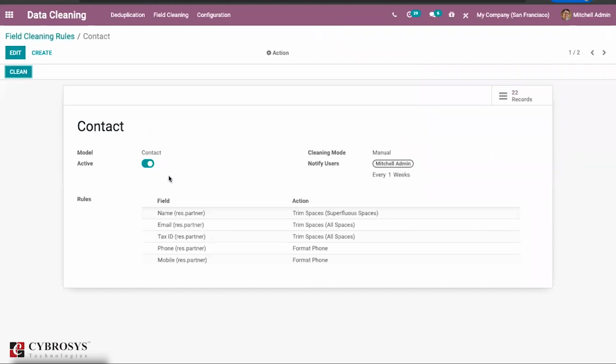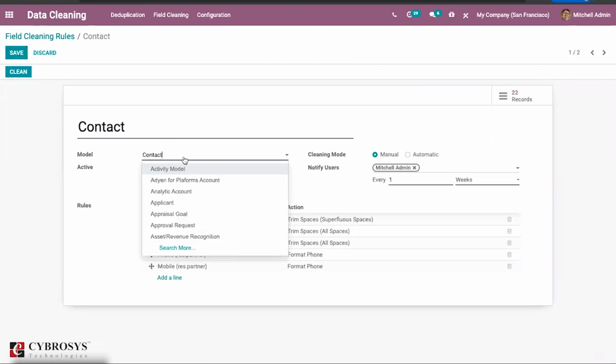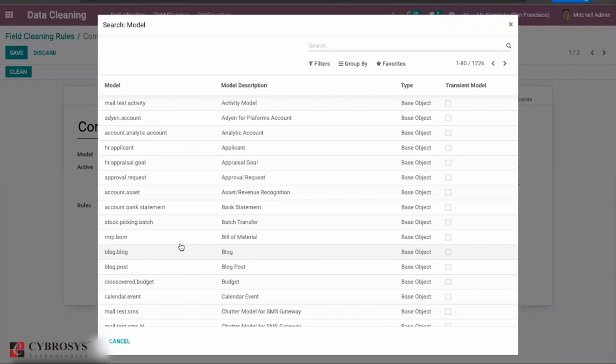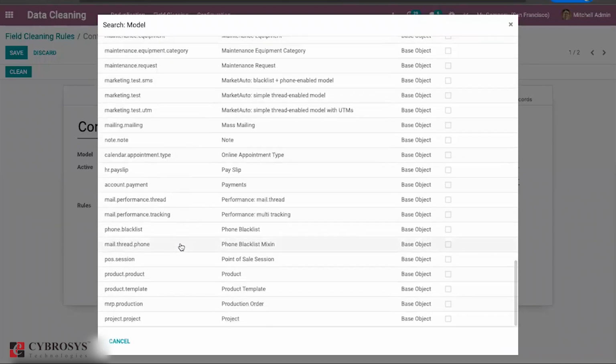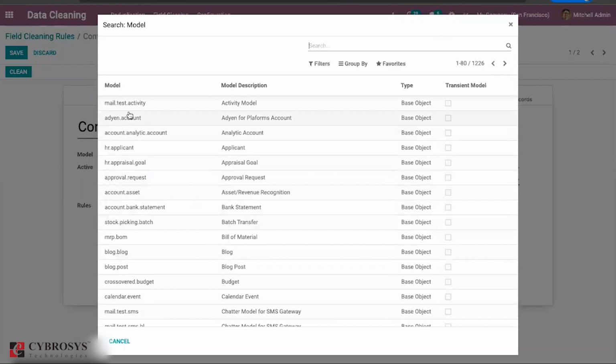So you can just find the details here. Based on which models we need, you can set the models like activity, whatever they provided, like applicants. Most of the models are available here. As you know, models are the main thing Odoo is using, so all the models will be available here.